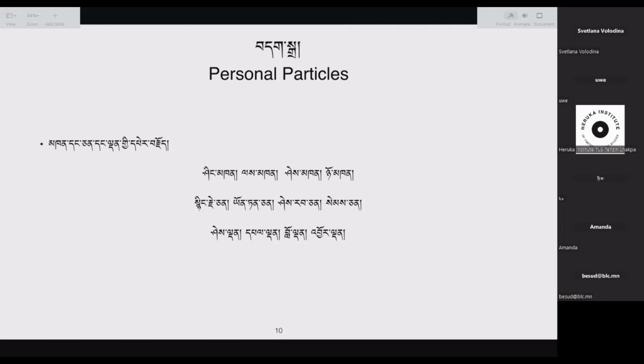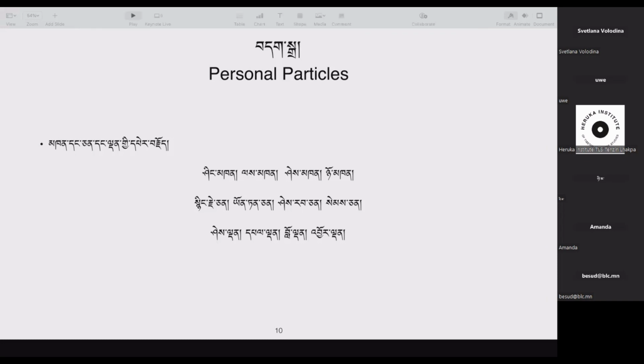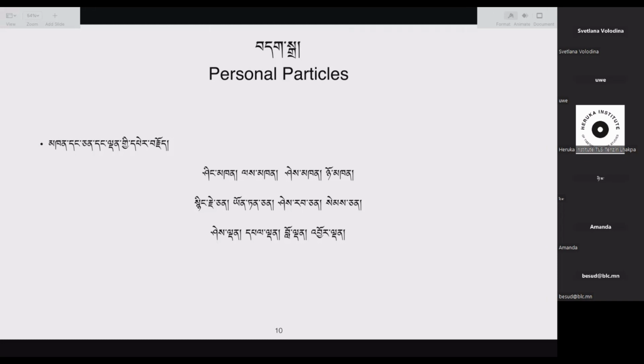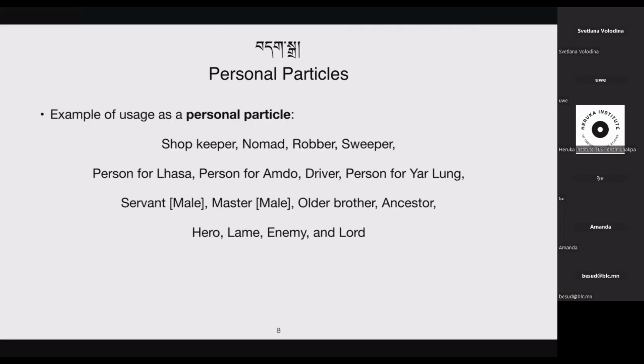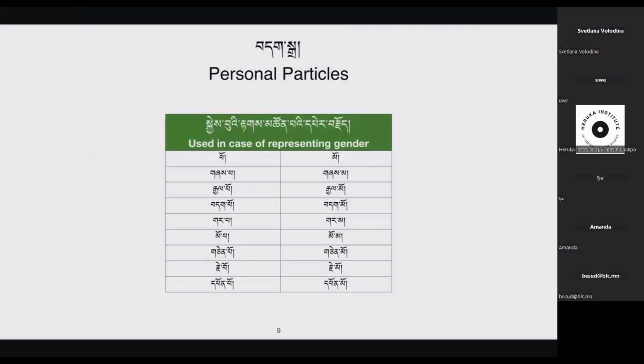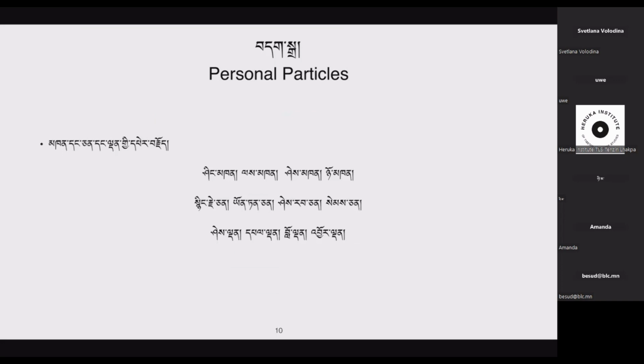So therefore, personal particles are used as representing a person and representing other things than a person. When it comes to representing a person, there are three usage cases. The first one is to represent a personal particle. The second one, to represent the gender. The third one, usage of particles other than po, mo, and pa, ma. We have also other alternative particles such as ken, chen, and den.